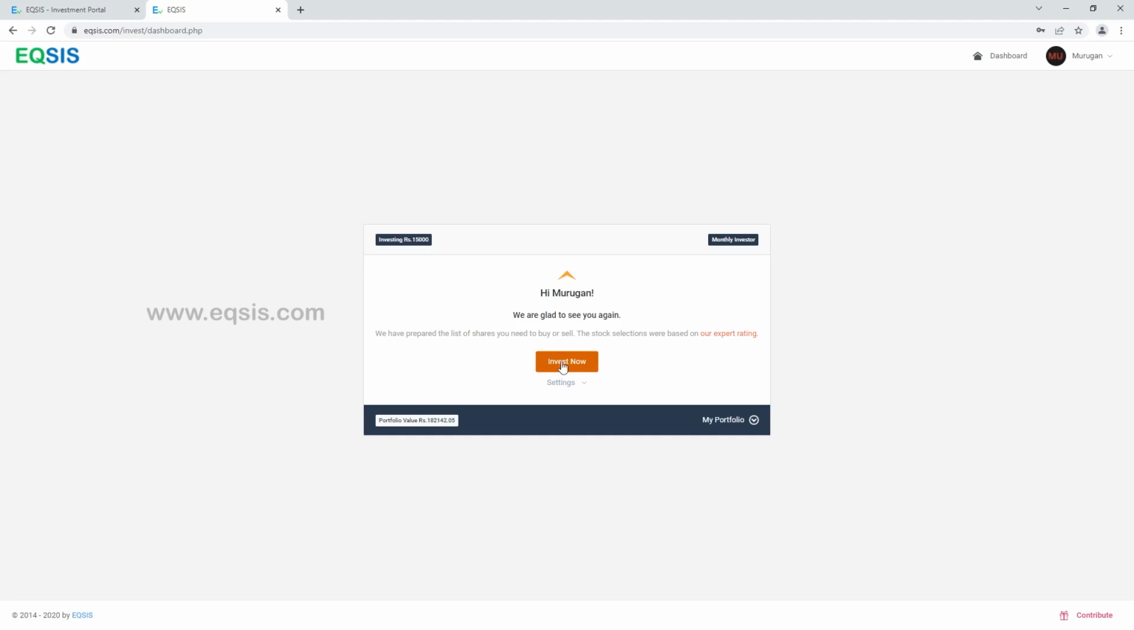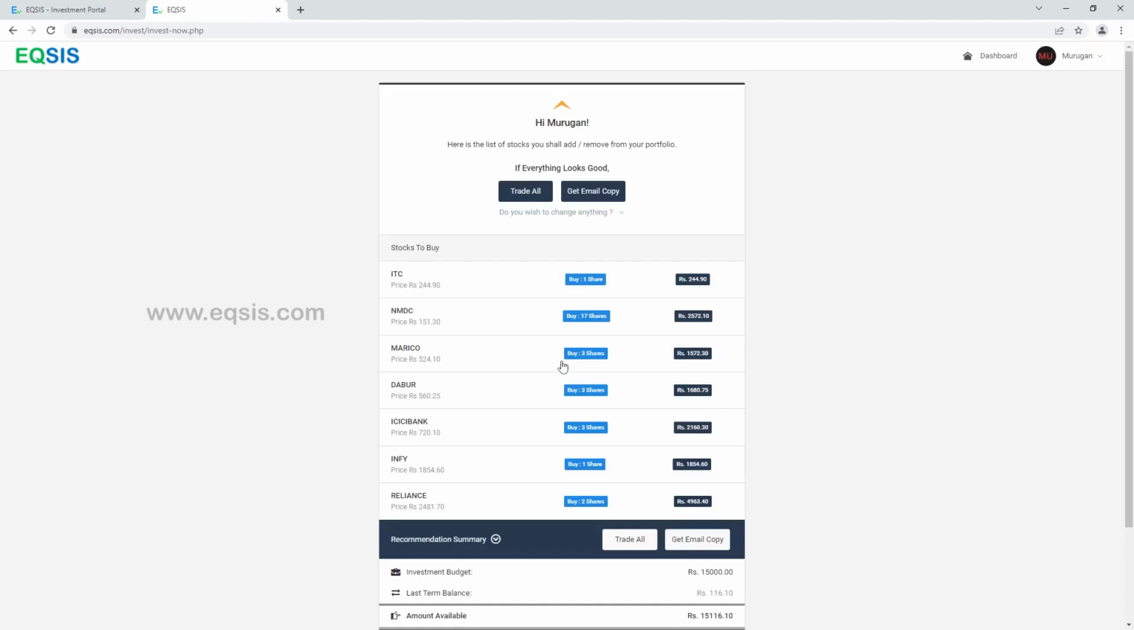If I click on Invest Now, it recommends a list of stocks. In one button, it is recommending ITC, NMDC, Marico, Dabur, ICICI Bank, Infosys and Reliance. It recommends 1 share of ITC and 17 shares of NMDC. All these numbers of shares depend upon the current prevailing price and my existing portfolio, so that it gets well diversified. Most importantly, it also depends on our rating.